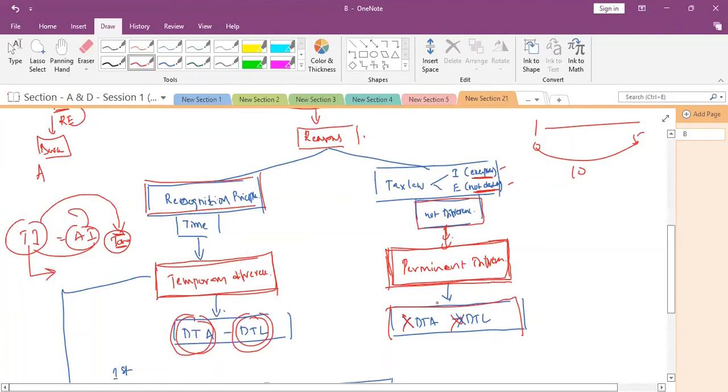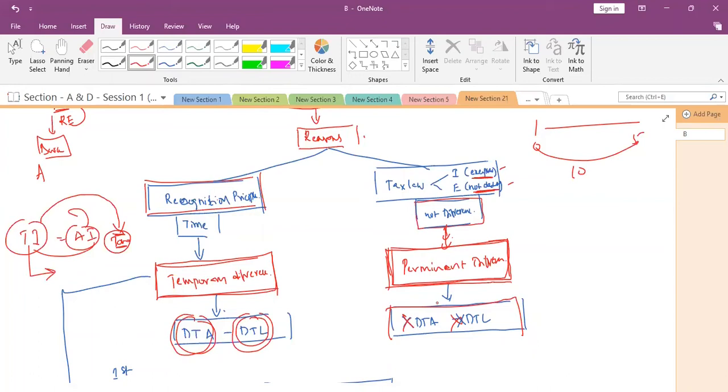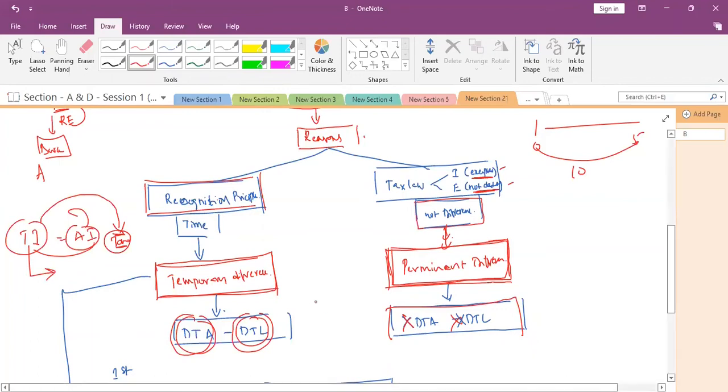Whether you took a span of 5 years or 10 years, it is never going to be reversed or nullified. So that's why no deferred tax asset or deferred tax liability will arise because of that.